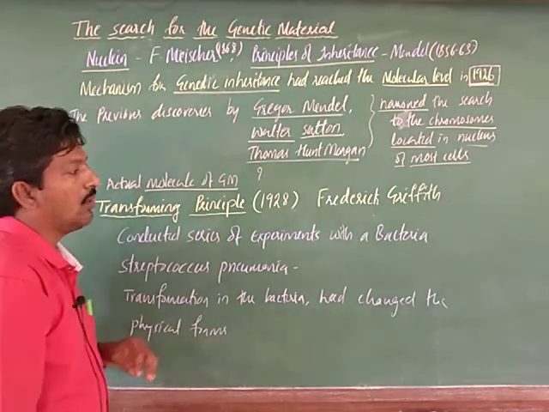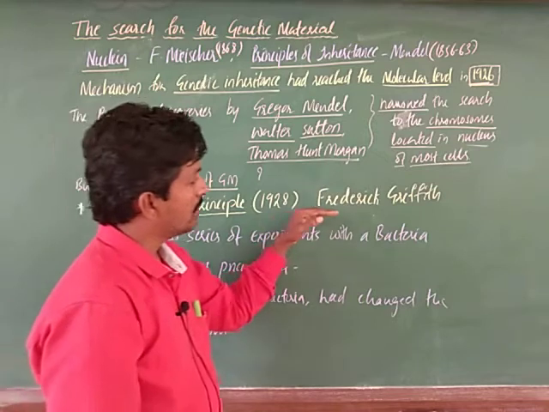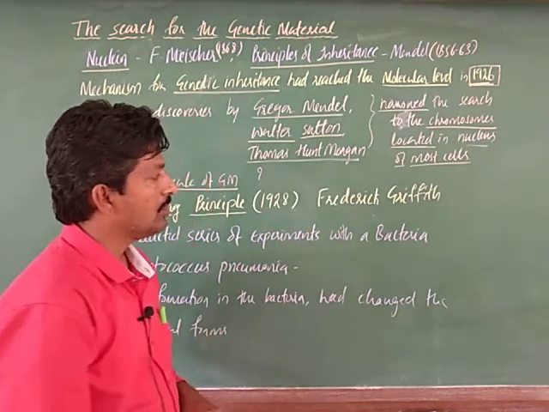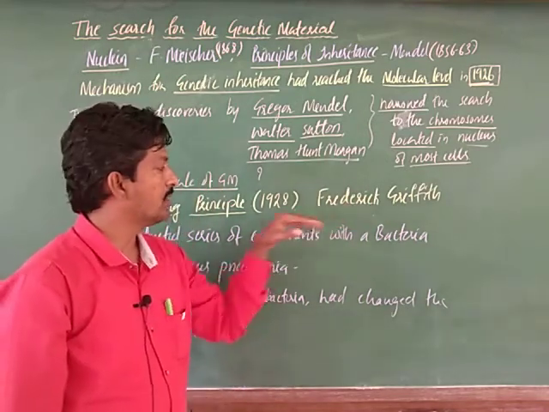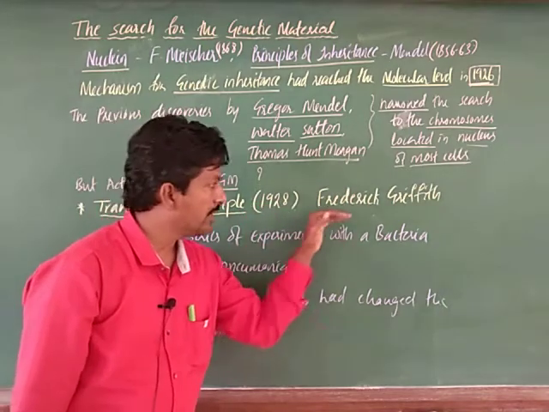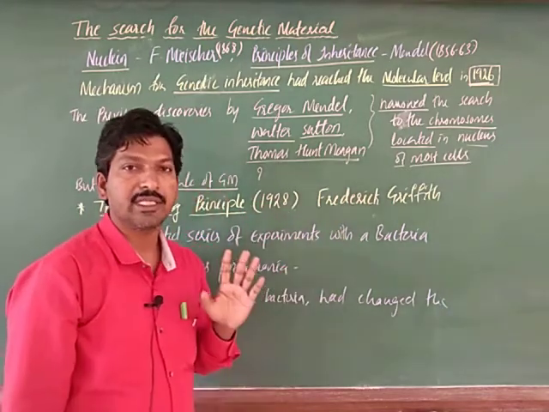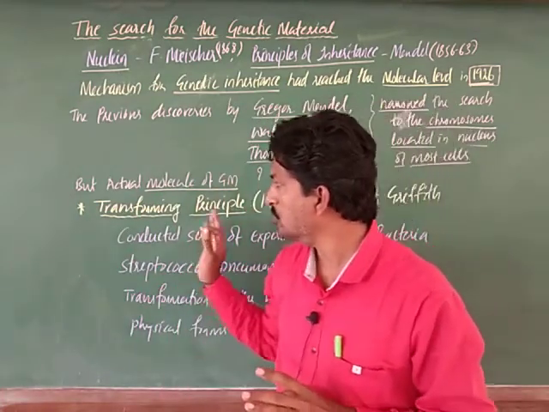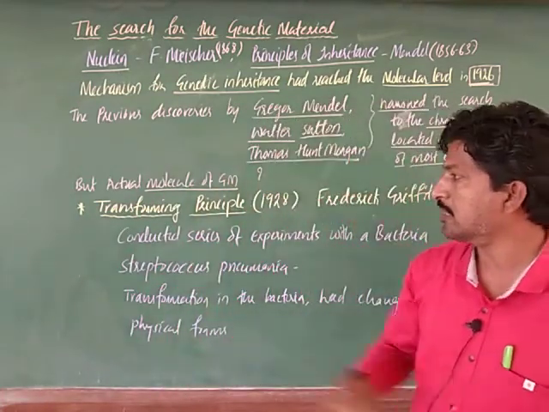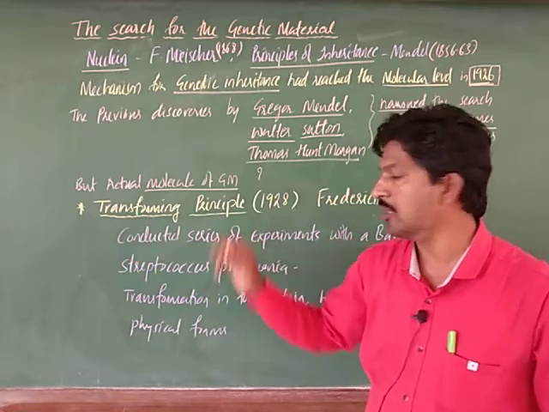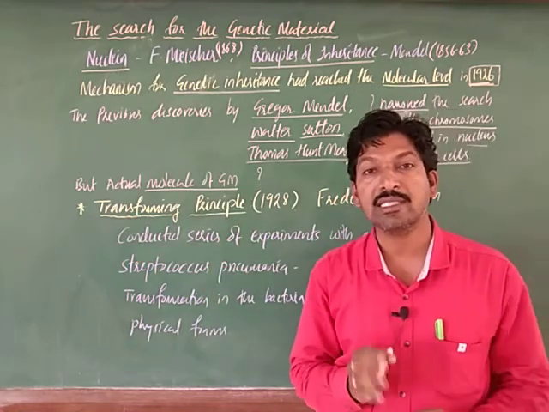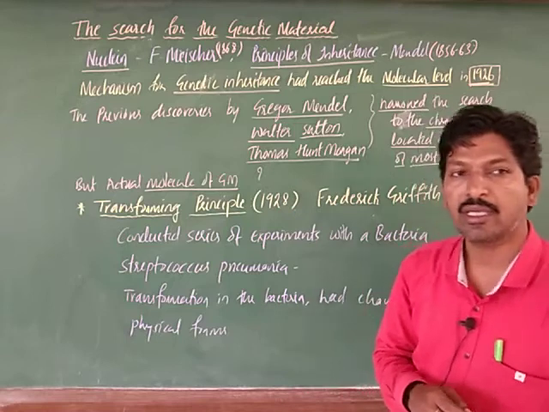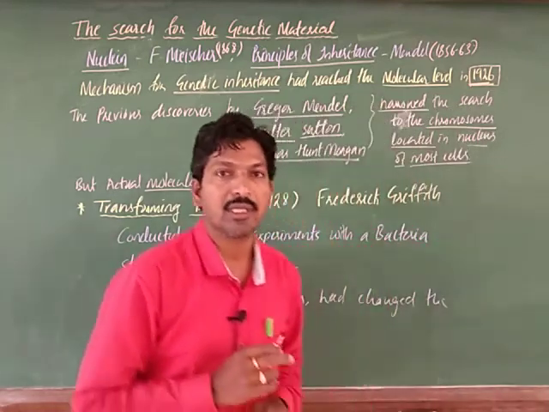This is also called Griffith's experiment, because Frederick Griffith in 1928 explained and proposed this principle, the transforming principle, by conducting a series of experiments.